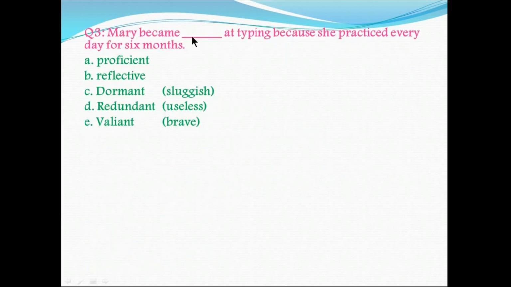Next question is Mary became dash at typing because she practiced every day for 6 months. This is a cause and effect sentence completion, as she practiced every day. Here is the effect. So she became very proficient at typing. So option A is the correct option. Dormant means sluggish. It's quite negative, could not be the best fit here. Redundant, useless, these two are negative words. You can simply eliminate these two choices. Valiant means brave, so there is nothing to do with bravery. Best suitable option is option A.